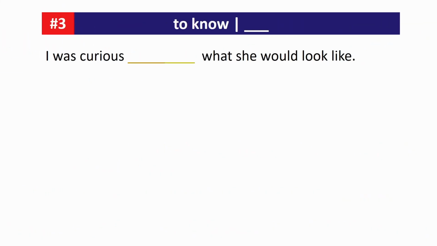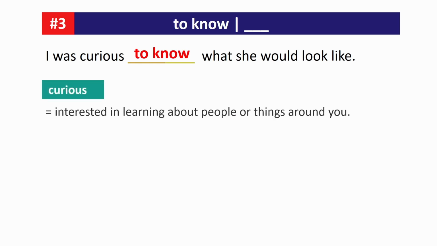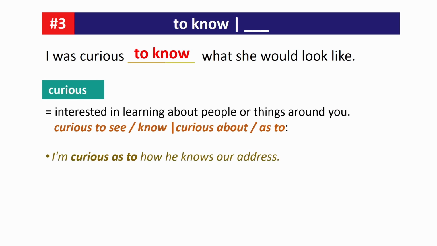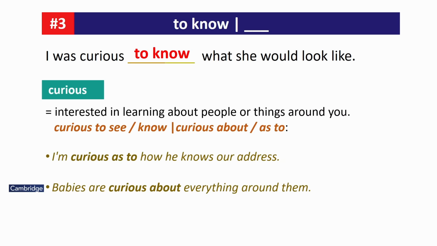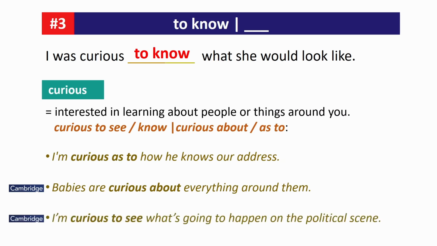Next, I was curious to know what you would look like. Curious means interested in learning about people or things around you. Curious to see, curious to know, curious about, and curious as to are the collocations. Example: I'm curious as to how he knows our address. Babies are curious about everything around them. I'm curious to see what's going to happen on the political scene. Collocations: on the political scene.